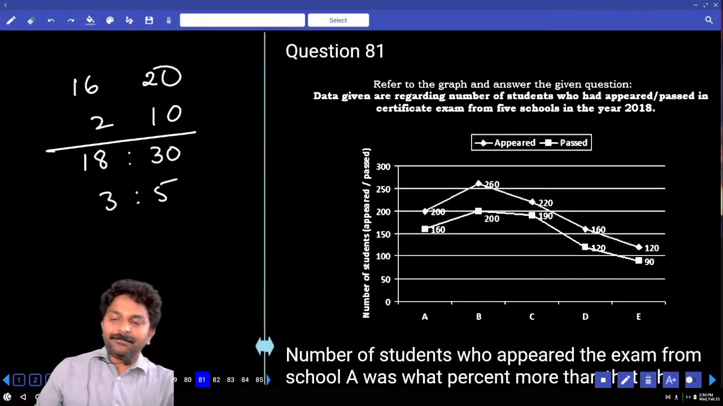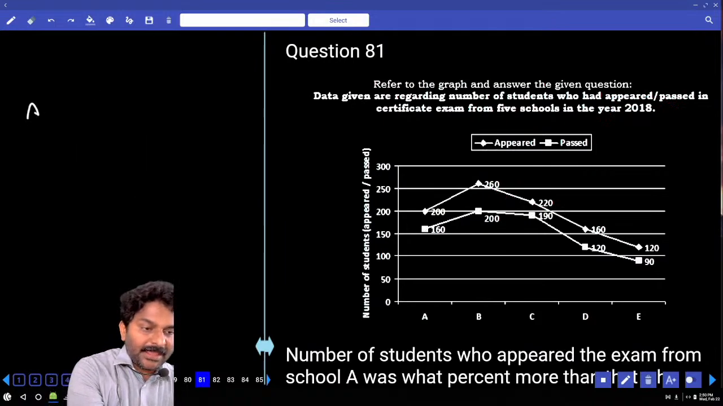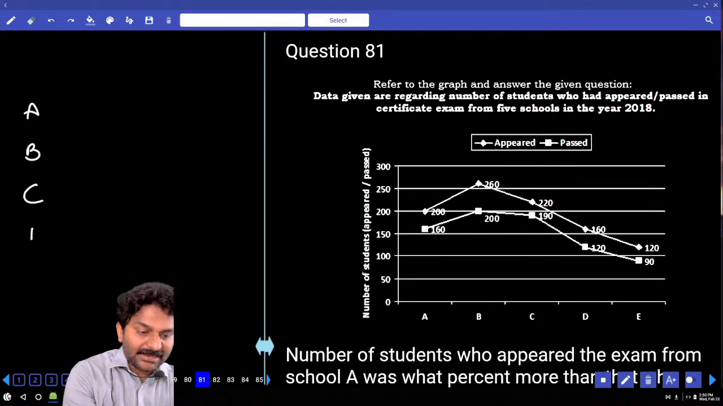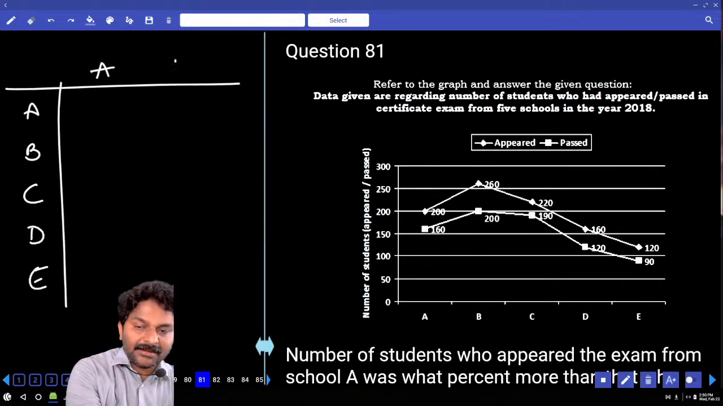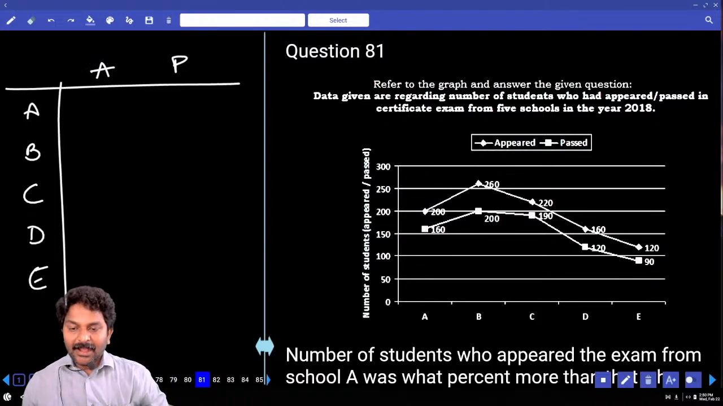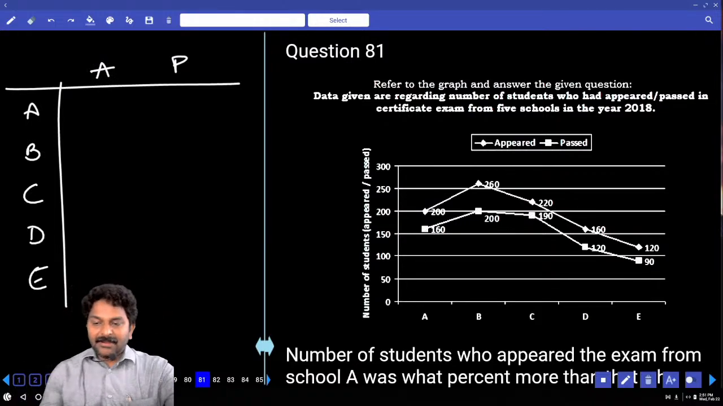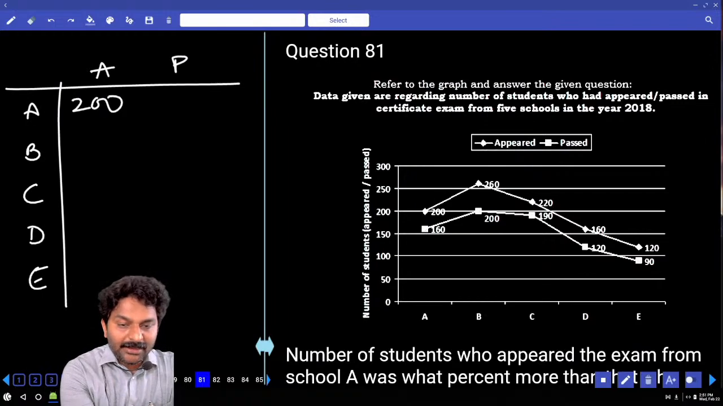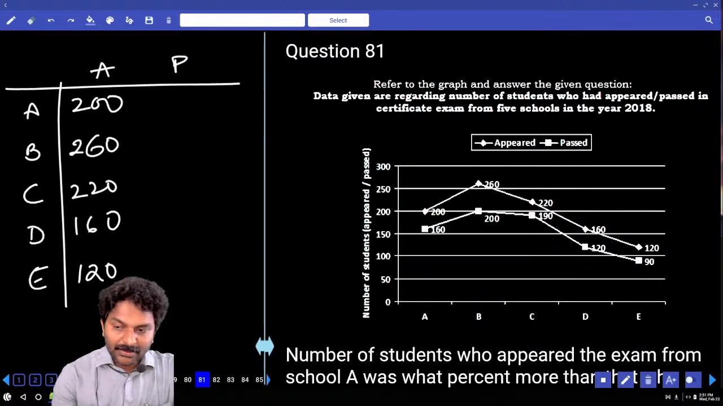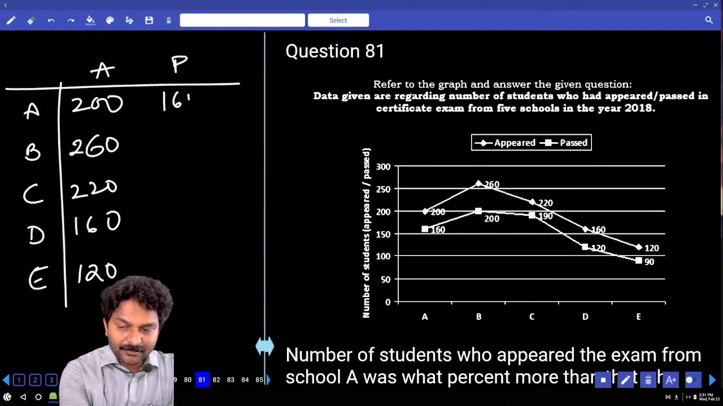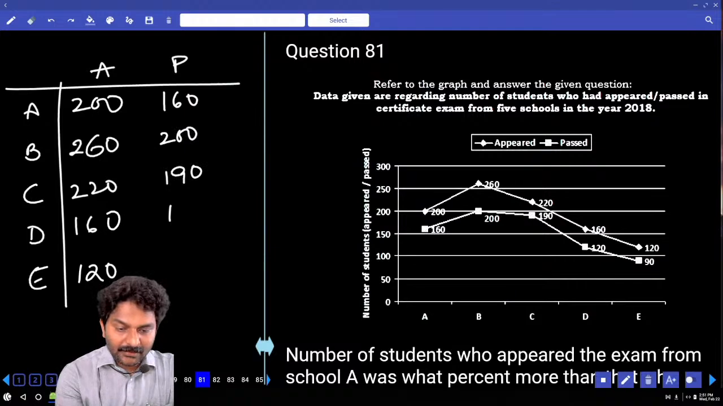Appeared and then passed candidates in A, B, C, D and E. Appeared candidates: 200, 260, 220, 160 and 120. Passed candidates: 160, 200, 190 and 90.